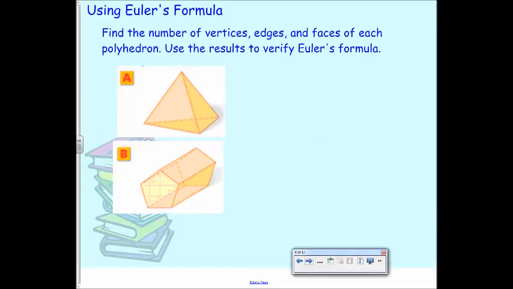All right, so in this figure A, first of all, what is A? Is it a prism or a pyramid? Pyramid. What's the difference? A prism has 2 bases, and a pyramid just has 1 base, and then it goes to a common vertex up at the top. How can you tell what kind of pyramid it is? Whatever the shape of the base is, right? So the base here is a triangle, so this is a triangular pyramid.